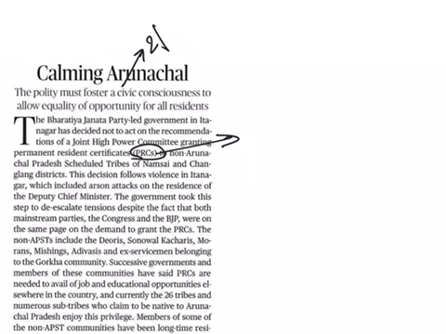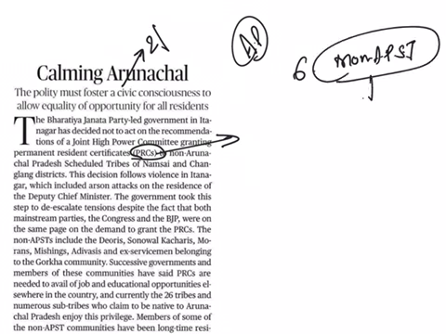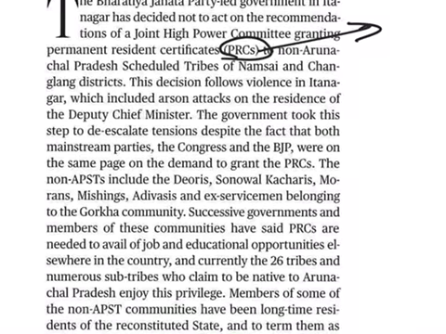If we see the context of this article first, there is violence in Arunachal Pradesh over the issue of permanent residence certificate to 6 non-Arunachal Pradesh scheduled tribes who were living in Namsai and Changlang districts and to the Gorkhas who were living in Vijayanagar. Here it was very clearly given who all those 6 non-Arunachal Pradesh scheduled tribes are.